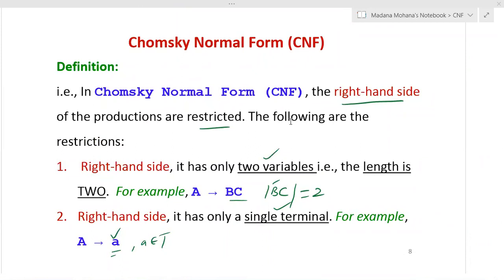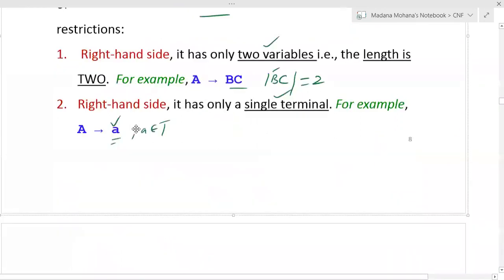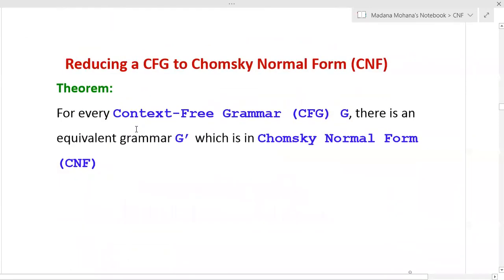So any context-free grammar satisfying any one of these two conditions, then we can say that context-free grammar is in Chomsky normal form. Now, how to reduce a context-free grammar into Chomsky normal form? For this, we have one theorem. The theorem statement is, for every context-free grammar G, there is an equivalent grammar G dash, which is in Chomsky normal form. So here, a CFG G is given. Now, converting a context-free grammar into Chomsky normal form, that grammar is called G dash.